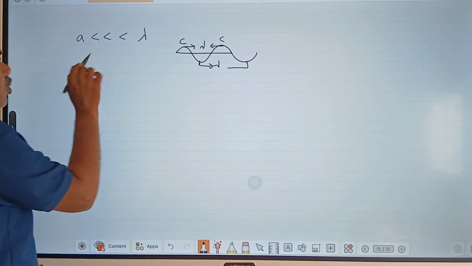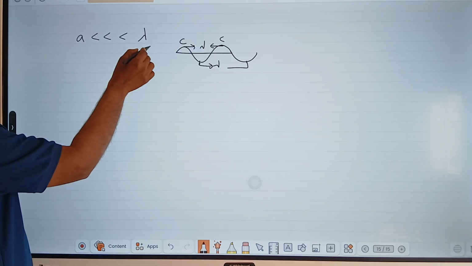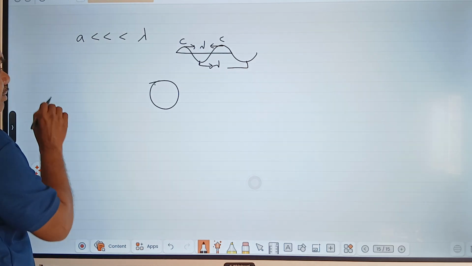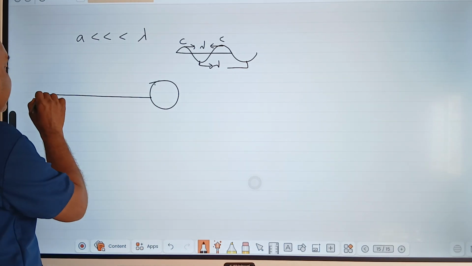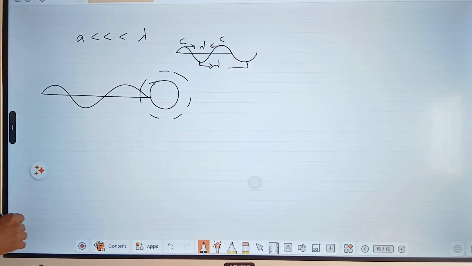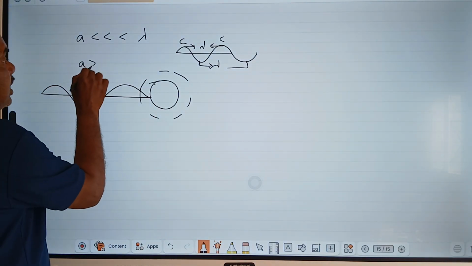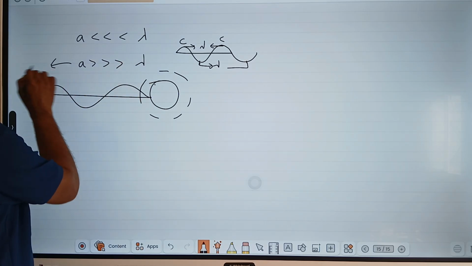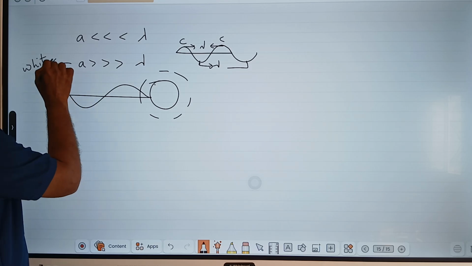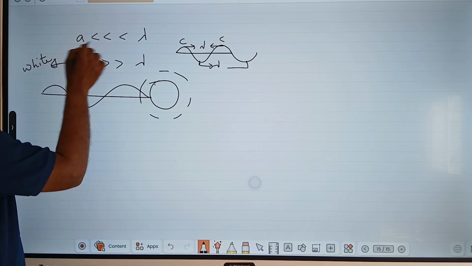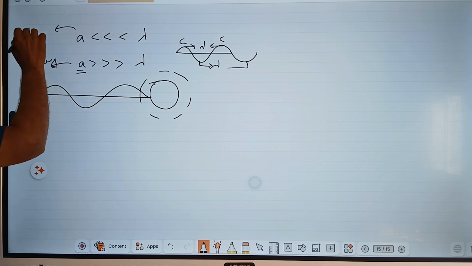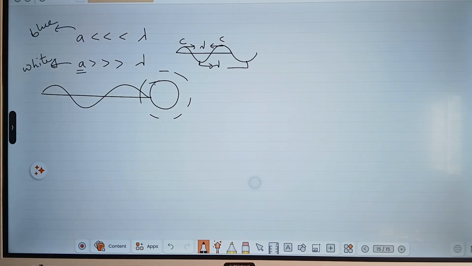Suppose the size of the molecule A is less than the wavelength. The molecule is very tiny, invisible. When sunlight scatters off these kinds of molecules, they emit blue color. Suppose A is larger than the wavelength, then it emits white color. Remember, very simple: if the size of the molecule is larger than the wavelength, it gives white color. If the molecule size is very small compared to the wavelength, they emit blue color. Remember this. This is scattering of light.